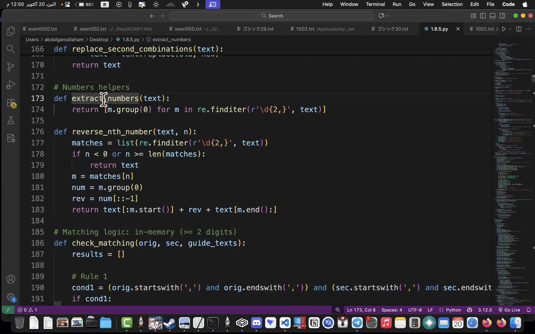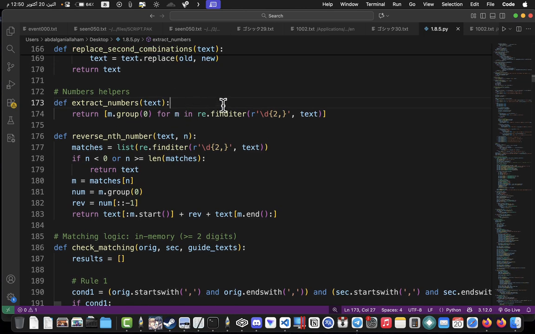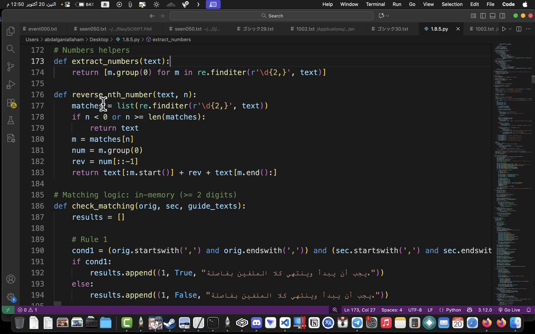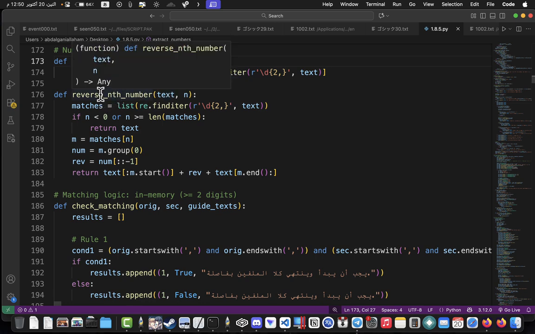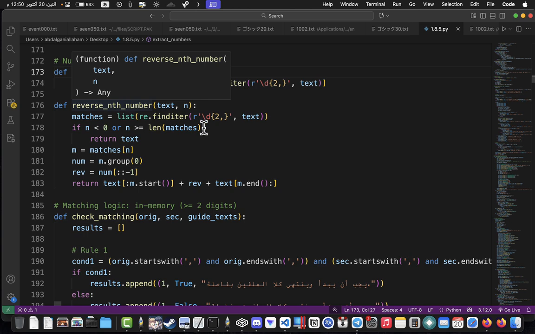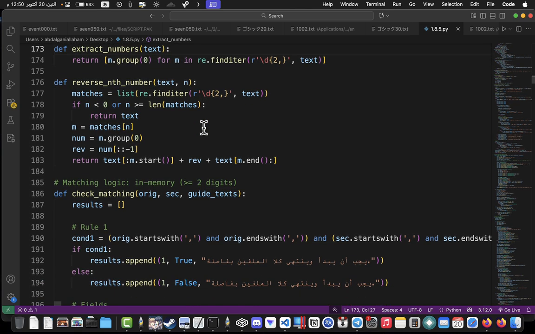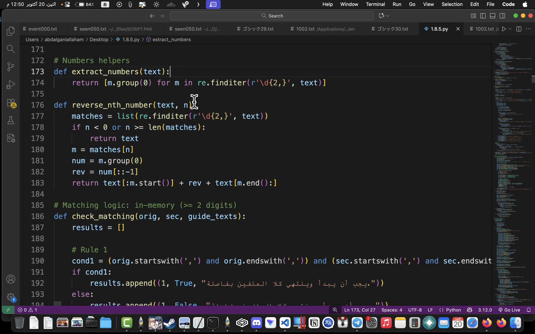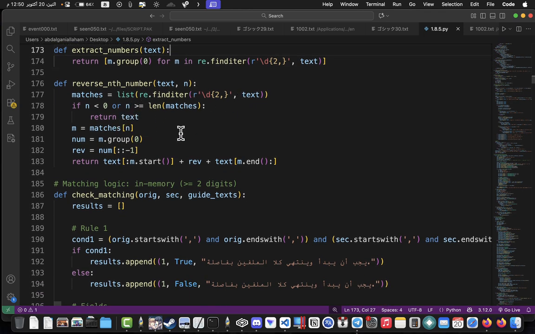Anyway, extract numbers. We have a compare button. It will compare a lot of stuff, including numbers. This is something only for Arabic, because in Arabic the numbers will be reversed, because the text will reverse everything, including numbers. Reversed number, this function fixes the reversed numbers. Don't ask me why this is happening, but I didn't want to touch the Arabic to kanji function, so I made a function to fix that.